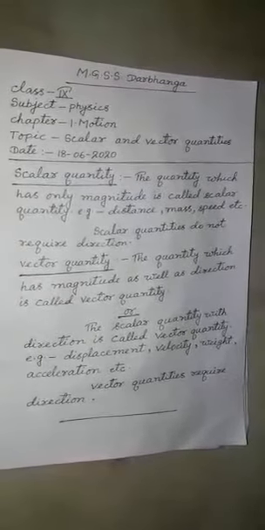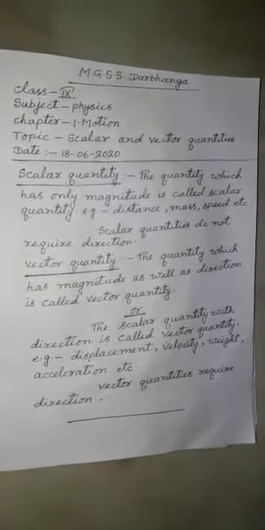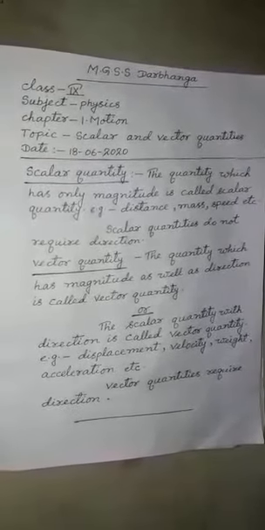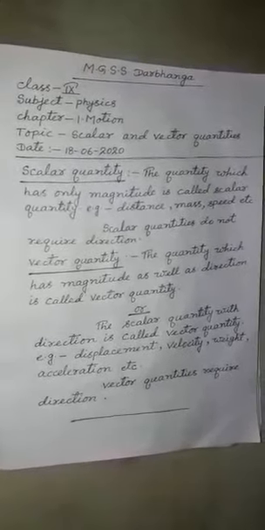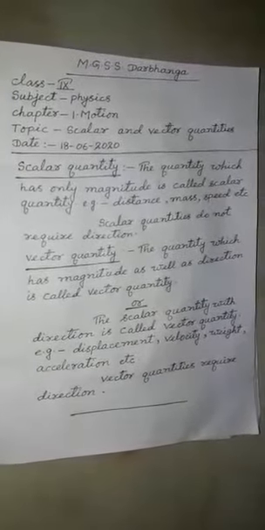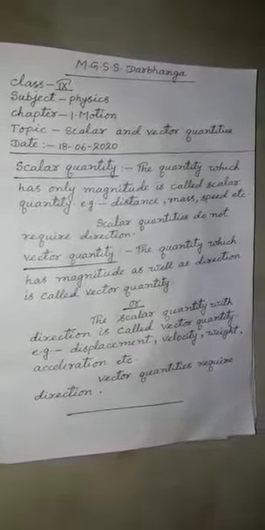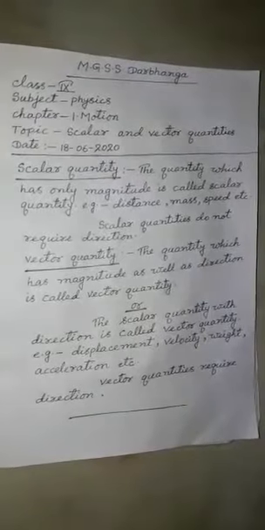Means if we have to differentiate scalar and vector quantities, then scalar quantity, it has only magnitude. Vector quantity, it has magnitude as well as direction. We can't imagine vector quantity without direction.